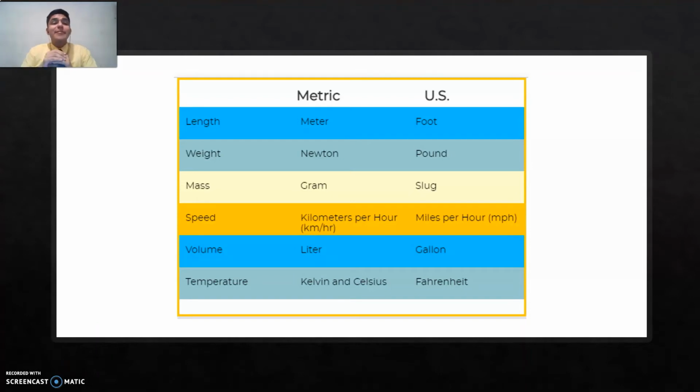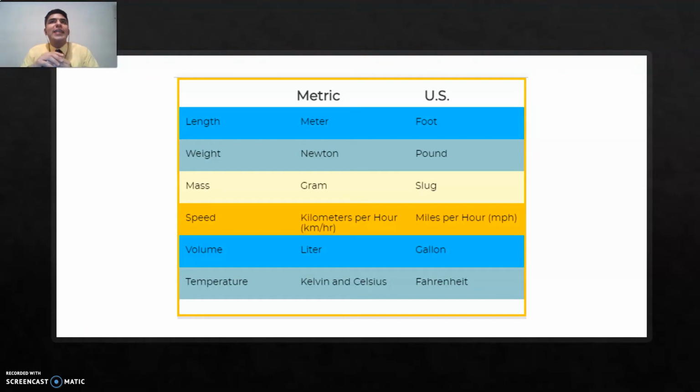All right. So now we have the metric and the US system. They both are different, just like we studied. And if we are measuring length, in the metric system, we are going to present things in meters, while in the US, we are going to present it in feet. So, let me give you one example.